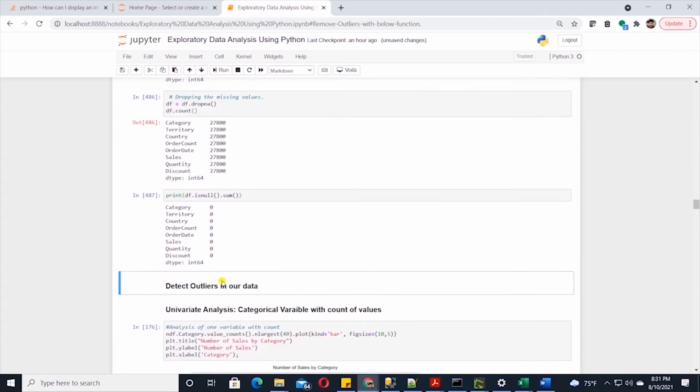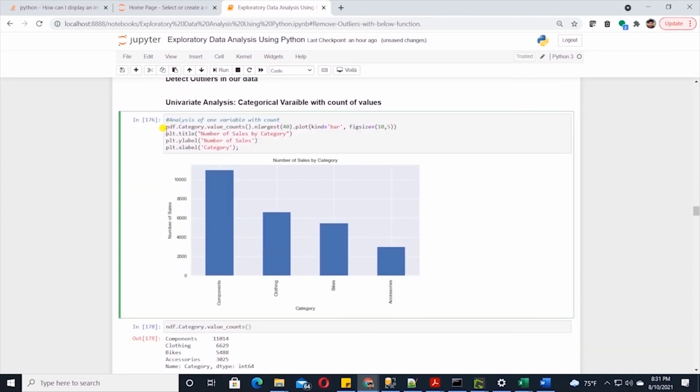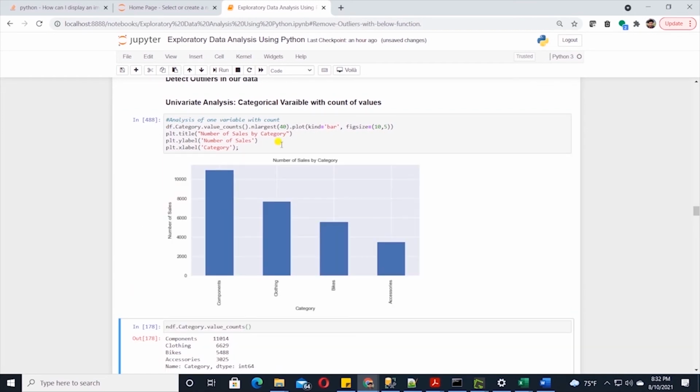Let's move on to univariate analysis of a categorical column. Univariate simply means analysis of a single variable. We will plot the values of the category variable in a bar plot by calling the plot function on the data frame .category. I will run the cell and it will plot the count of sales per category. As we can see, the component category leads the way in sales, followed by clothing, bikes, and then accessories.